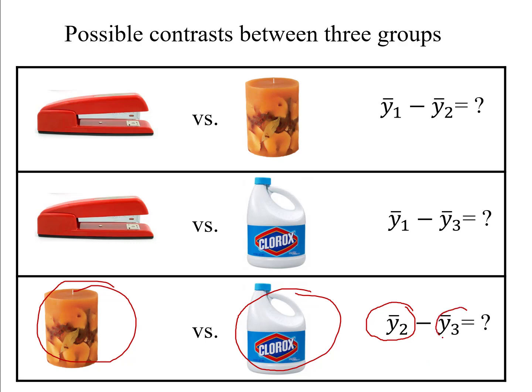And then I have y bar for group 3. This would be the average level of statectomy sadness for people after completing the Clorox therapy. And I could see if there's a difference between my two treatment groups.